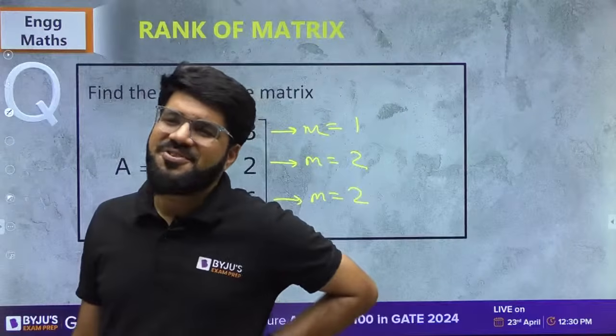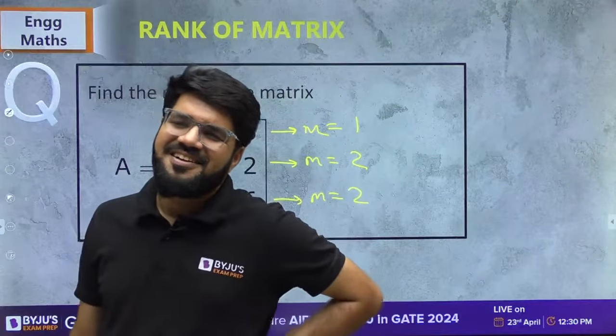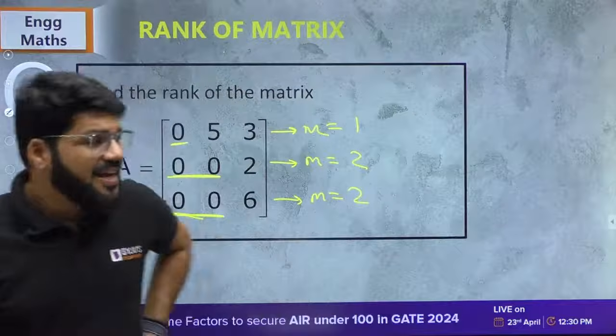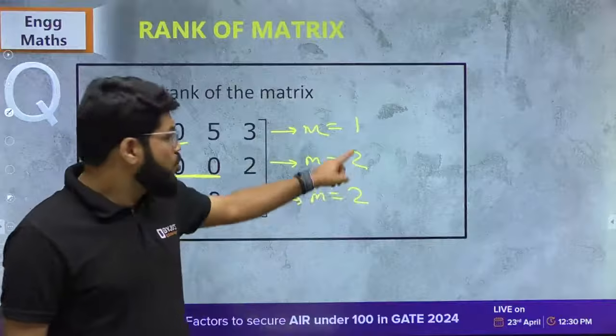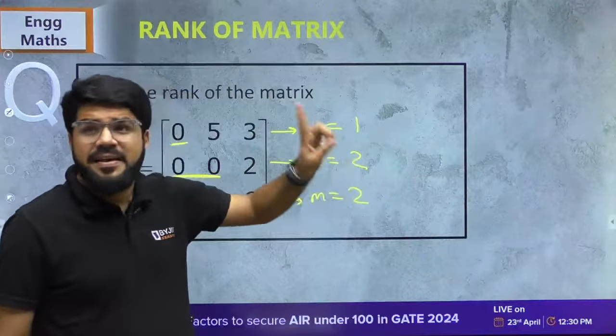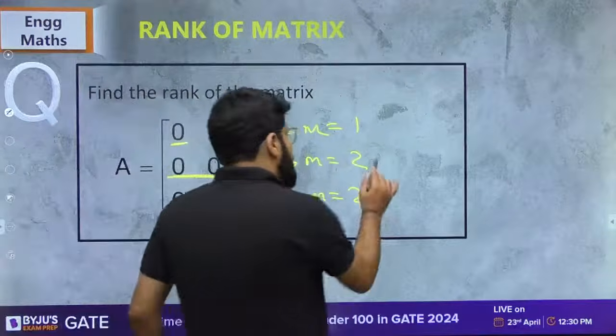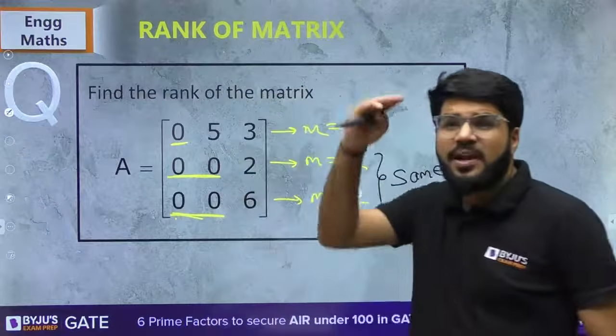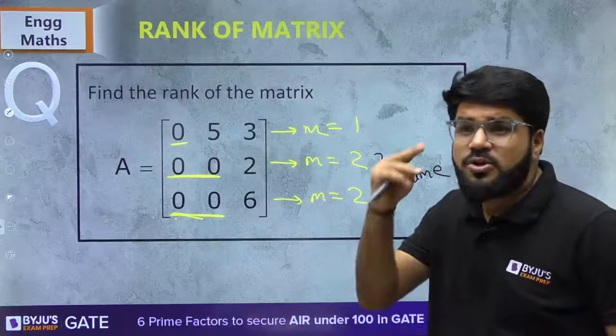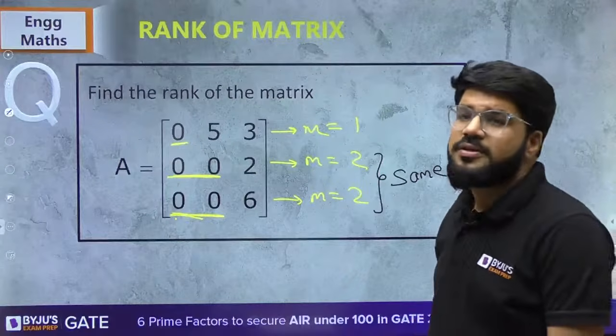Yes or no? Confusions? Yes भी आ रहा है, no भी आ रहा है. Guys, I told you it must follow an increasing order. 2 and 2, it is same. Strictly increasing होना चाहिए. It must not be same also. It should be strictly increasing like 1, 2, 3. It should not be same.